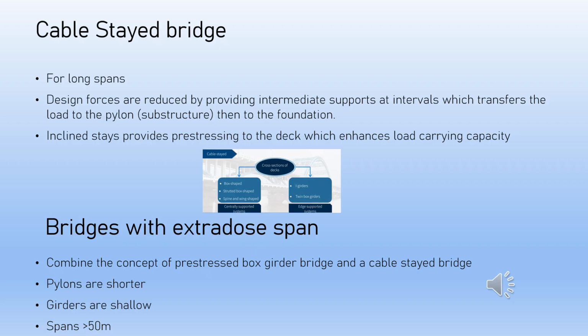Extradosed bridges combine the concepts of a pre-stressed box girder bridge and a cable stayed bridge with lesser eccentricity for the cables. The pylons are shorter than a cable stayed bridge, the girders are shallow compared to a girder bridge, and they are commonly used for spans greater than 50 meters.